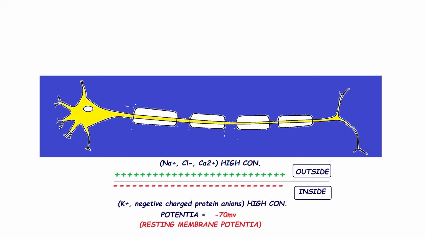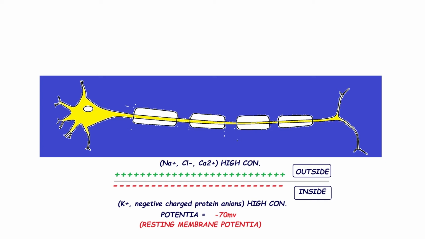Between K+ cation and negatively charged protein inside, the negatively charged protein concentration is more than the K+ ion concentration. That's why the outside of the neuron becomes positively charged and the inside becomes negatively charged. So we can say in the resting condition the neuron is polarized.